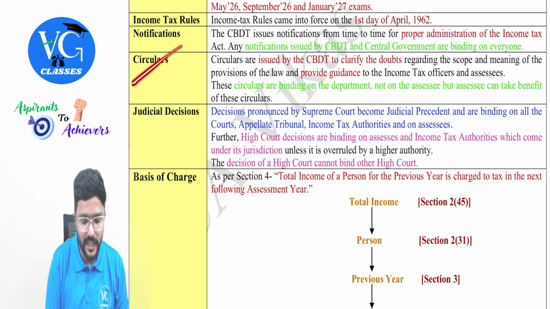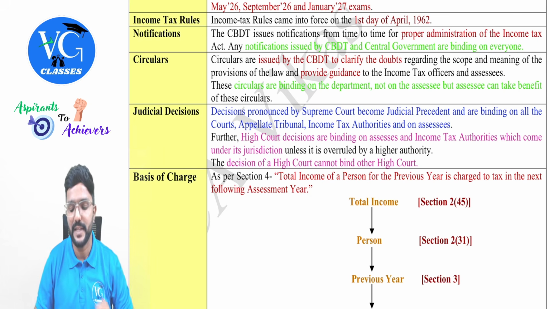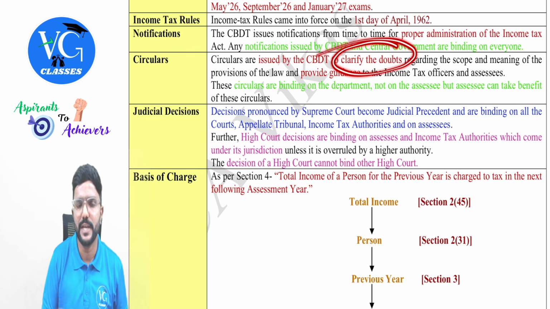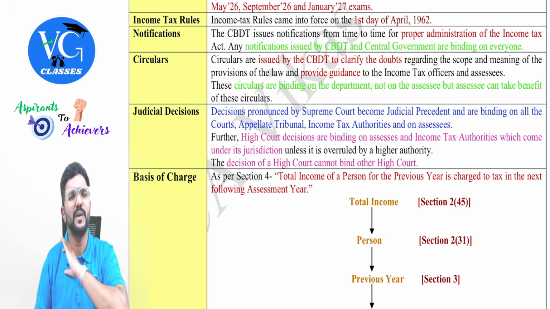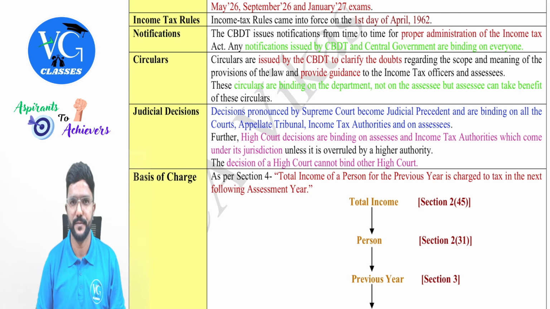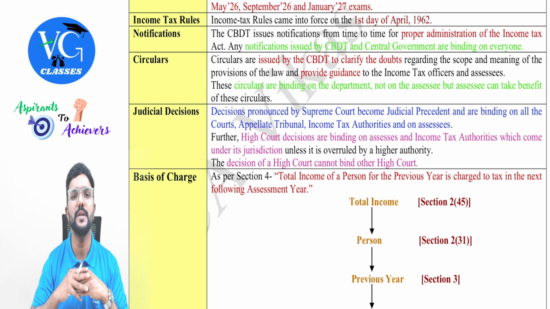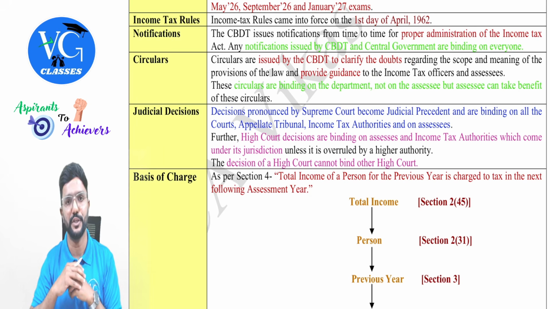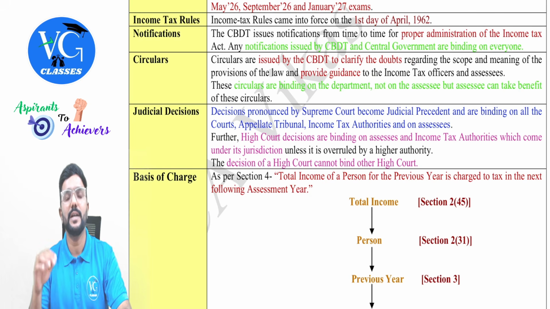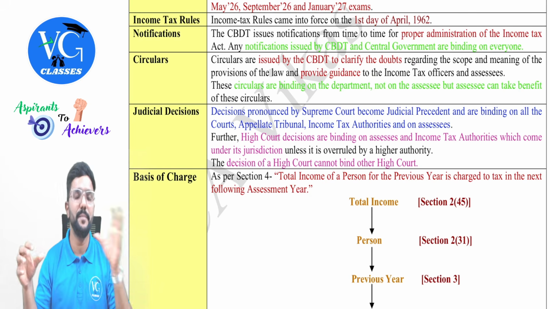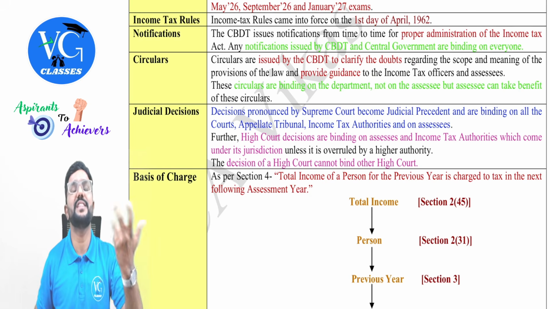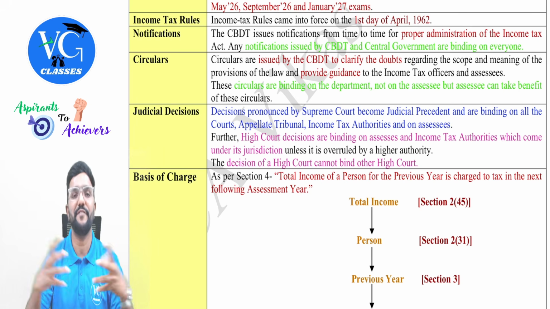Then coming to the circulars. Circulars are issued by the CBDT to clarify doubts, especially in indirect tax. You would have learned a lot of circulars, guys, through which a clarification is given. Whenever there is a confusion with respect to the applicability of a provision, the government or the respective body, that is CBDT or CBIC, will come up with a circular in order to give clarification.